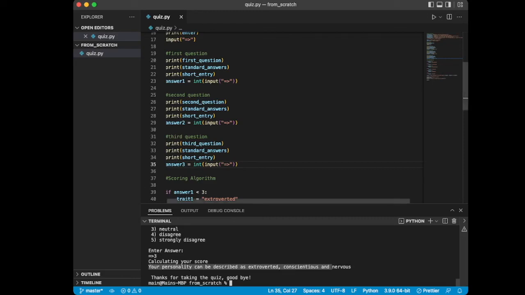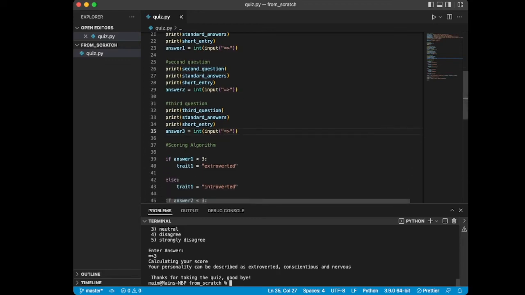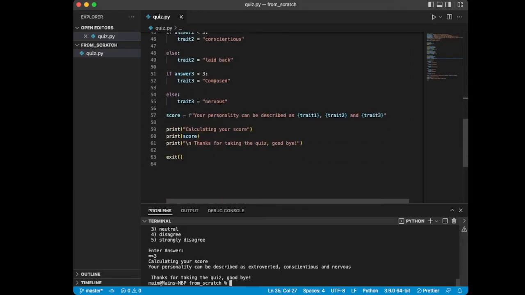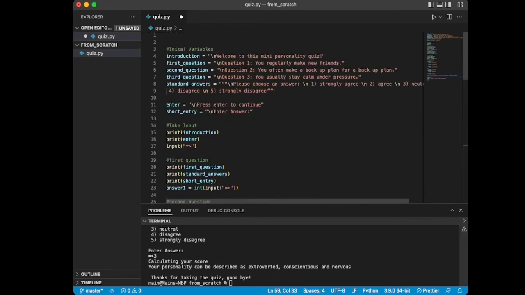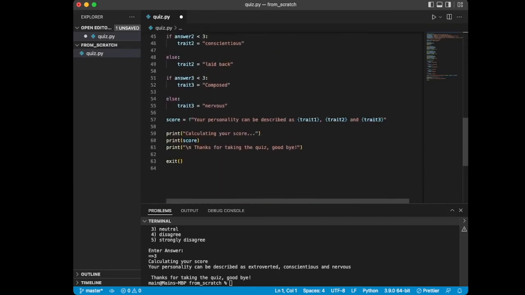So it works. The last thing that I'm going to do to complete this program is add a little bit of dramatic effect, which you would have seen in my demo. Rather than just spitting out your score, we want a little bit more drama, I guess, to the calculating steps. We're going to put in some periods just to make it really appear like the program is thinking, when of course computers are plenty fast enough to do that calculation very quickly. But we want to do a little pause.